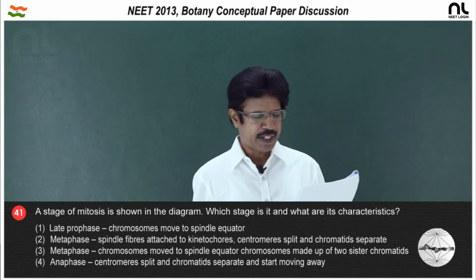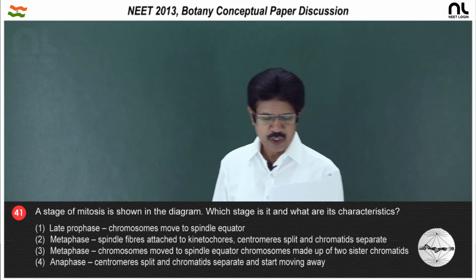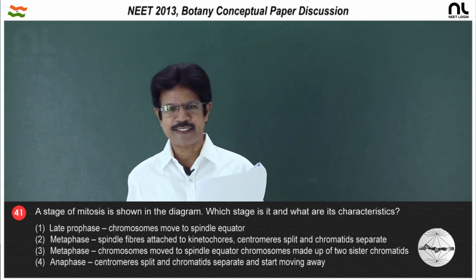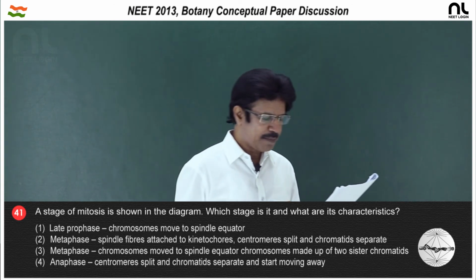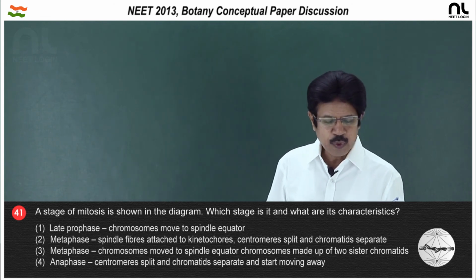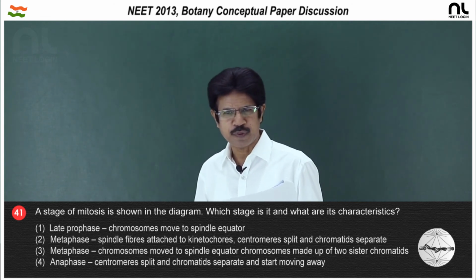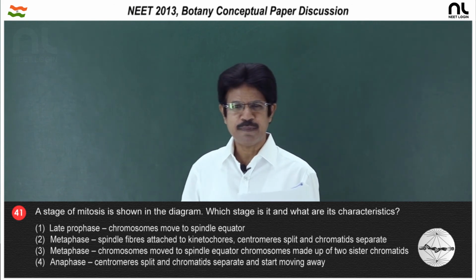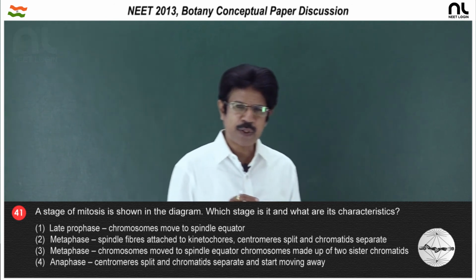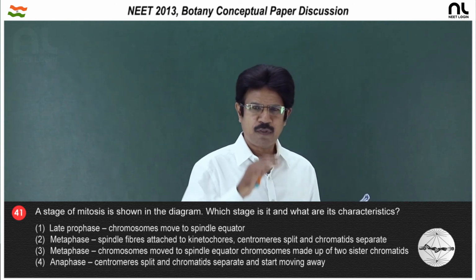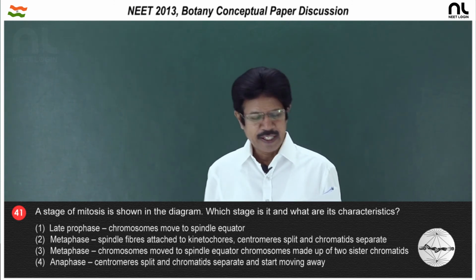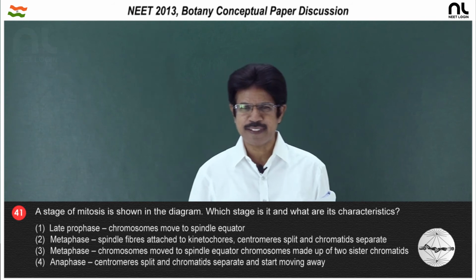Question number 41. A stage of mitosis is shown in the diagram. Which stage is it and what are its characteristics? This diagram shows the metaphase stage. In this, the two chromatids of one chromosome are held at the equatorial plate, and spindle fibers attached to the kinetochore of the centromere of one chromatid face one pole, the other chromatid facing the other pole. Here a bipolar spindle apparatus is present.